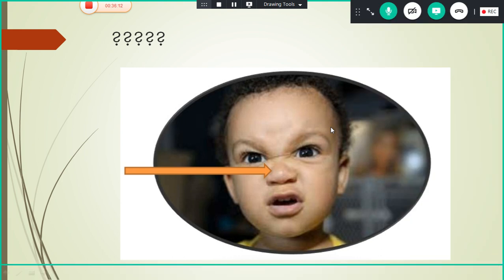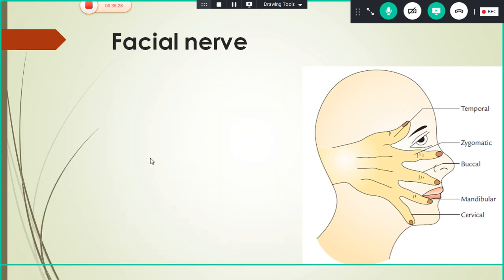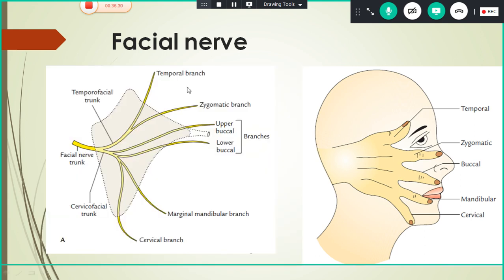We will go on to the motor innervation of the face. Actually, you know the facial nerve is the seventh cranial nerve. It arises from the pons. After emerging from the stylomastoid foramen, it divides into two trunks. You can see it divides into two trunks here: temporofacial and cervicofacial trunk.